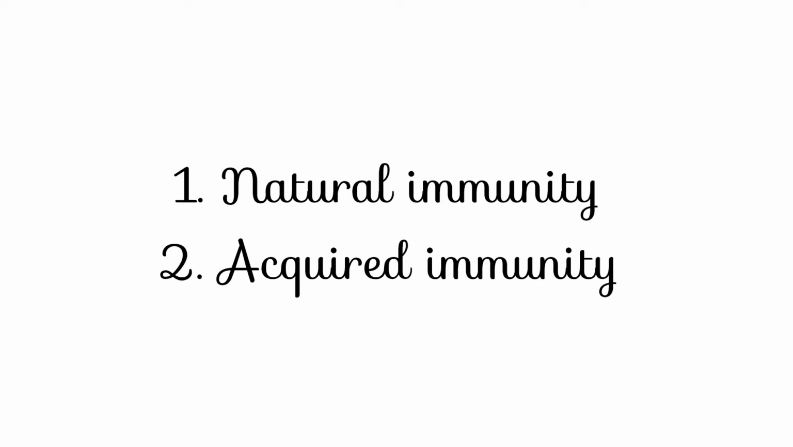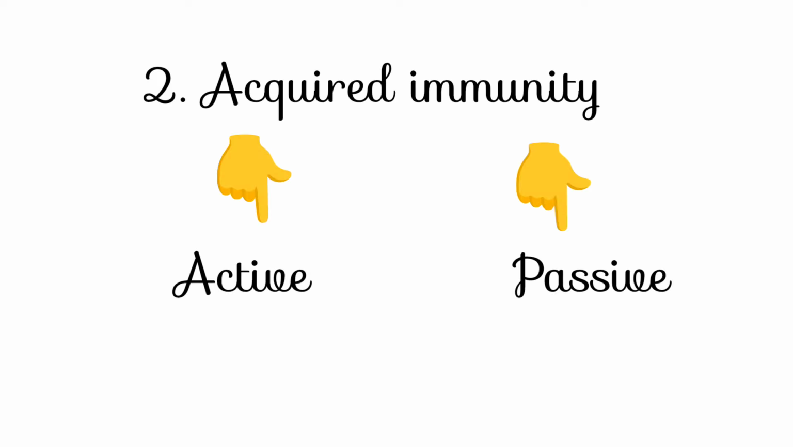Today's topic is the introduction to the specific immunity. There are two types of immunity directed against specific organisms. First is a natural immunity, which exists in the absence of exposure to the organism, and second is the acquired immunity, which results either from the exposure to the organism, which is called active immunity, or from preformed antibody made in another host, which is known as passive immunity.